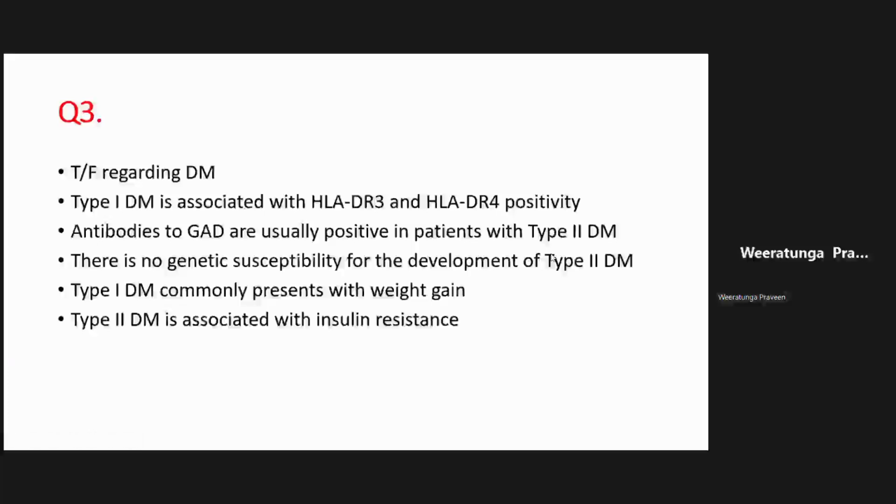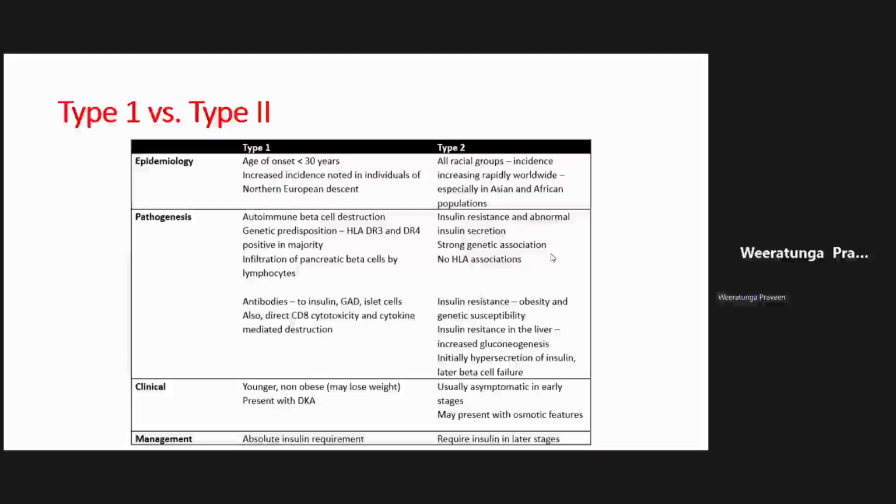Now, obviously, there is interest in the differences between type 1 and type 2 diabetes, which I have summarized in this table here, right? This is something that we like to ask you at the exams. Can you compare and contrast type 1, type 2 diabetes? Now, as you know, type 1 diabetes, the main pathology problem here is that there is destruction of the islet cells of the pancreas, right? And there is absolute deficiency of insulin because of this, right? That is a problem there.